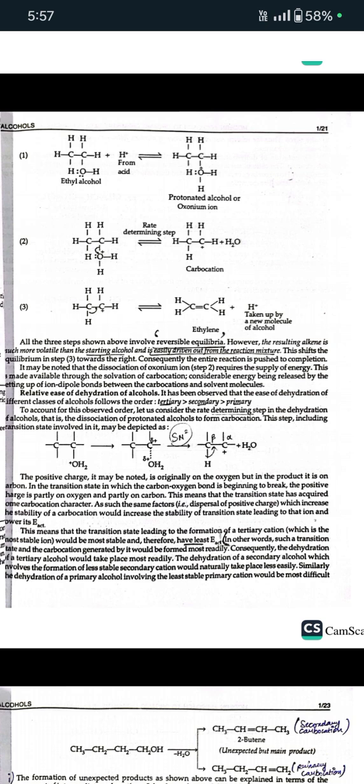The relative ease of dehydration of alcohols is tertiary, secondary, and then primary alcohols. Now is orientation of dehydration. Many alcohols give rise to a mixture of isomeric alkenes on dehydration. The ratio of alkenes formed in a particular reaction depends upon the reaction conditions. However, in general, it may be stated that dehydration of alcohols favors the formation of the more stable alkene.